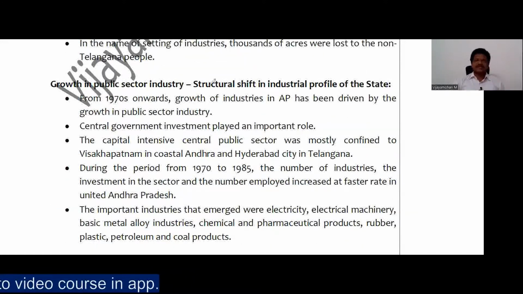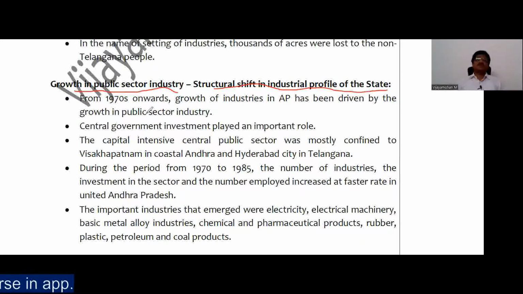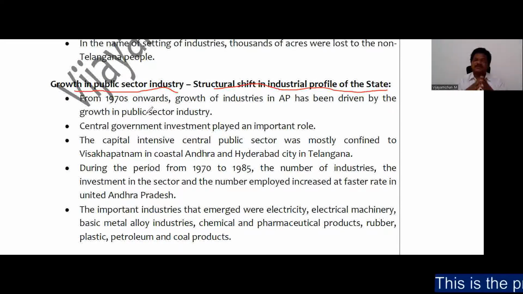Growth in public sector industry and structural shift in the industrial profile of the state. From 1917 onwards, you can see there is a perceptible shift in the industrial development of Andhra Pradesh and also the Telangana area. So what is that perceptible change? That there is a growth in the public sector industry, establishment of public sector industries. And you can particularly observe this in the area around Hyderabad and Rangareddy districts. We will see that.